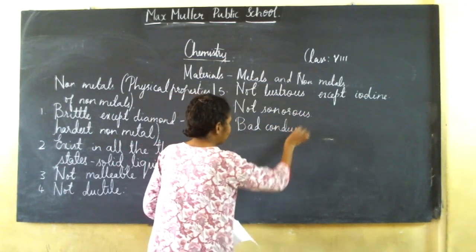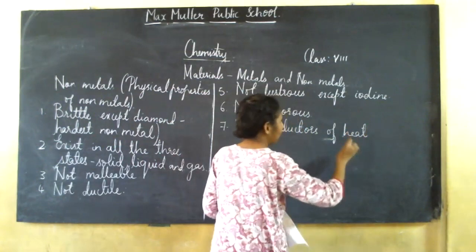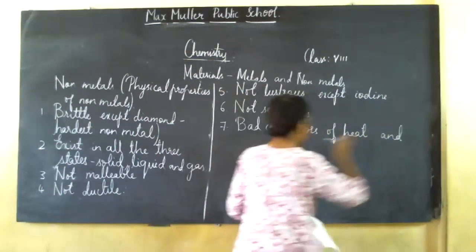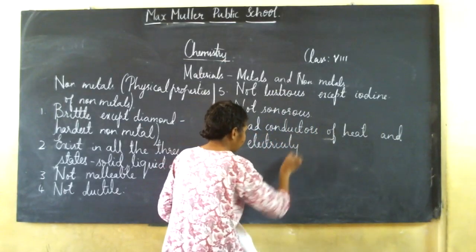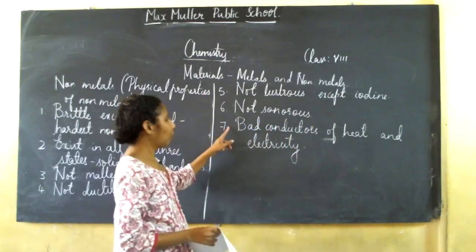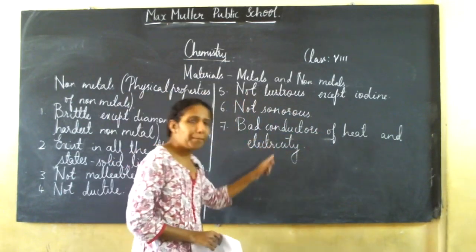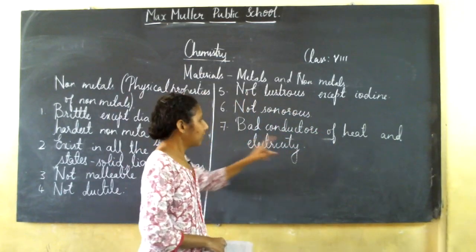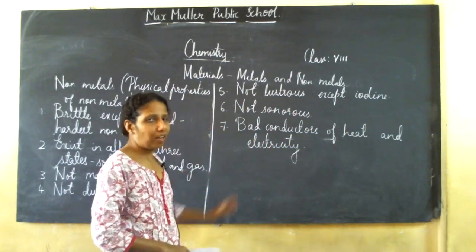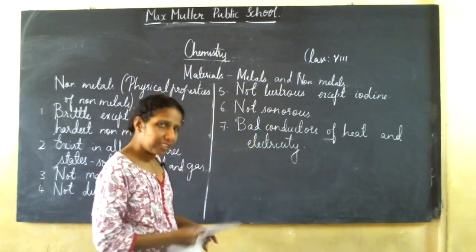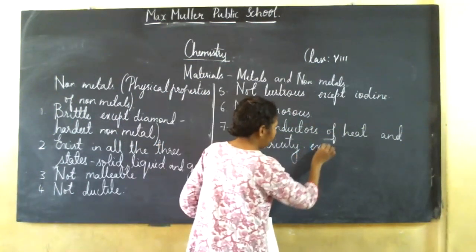Next, bad conductors of heat and electricity. Non-metals are bad conductors of heat, means they do not allow heat to pass through them easily. Then they are bad conductors of electricity, means they do not allow electricity to pass through them easily.